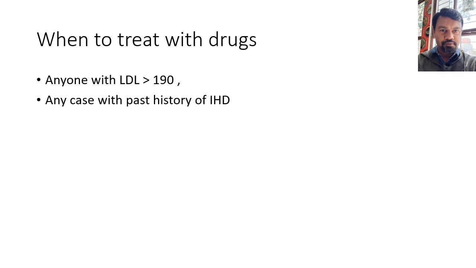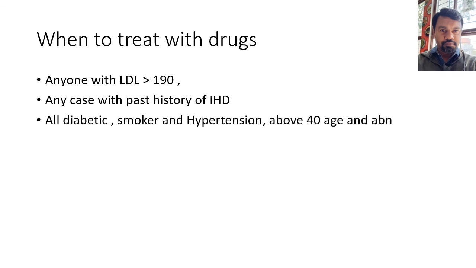If HDL is less than 40 for a male and less than 50 for a female, and if there is also an increase in LDL, then a drug is needed. So these are the factors which determine whether we should treat with a drug or with lifestyle modification.